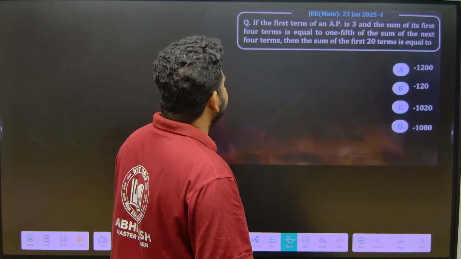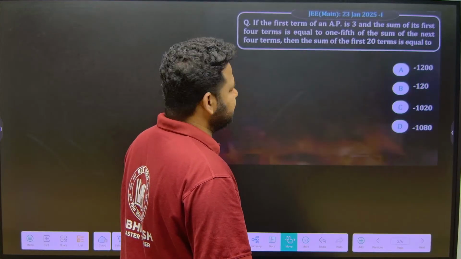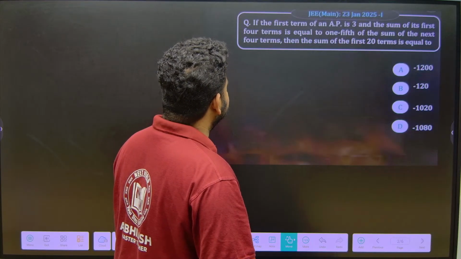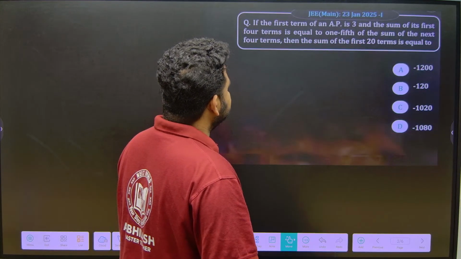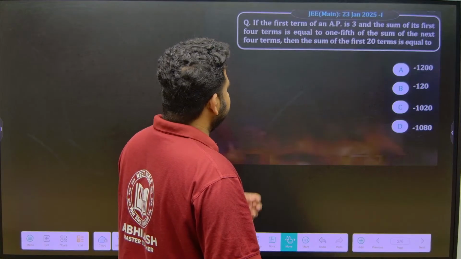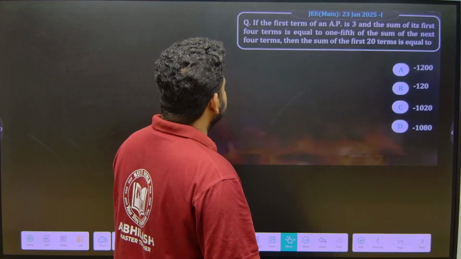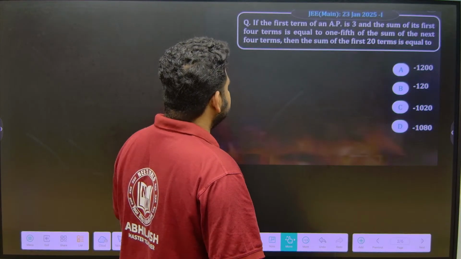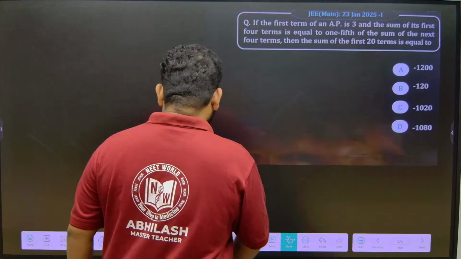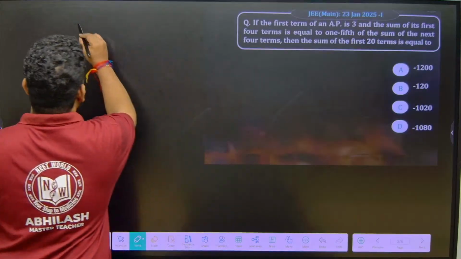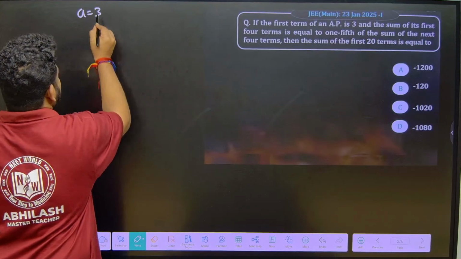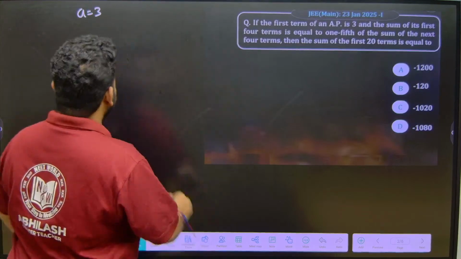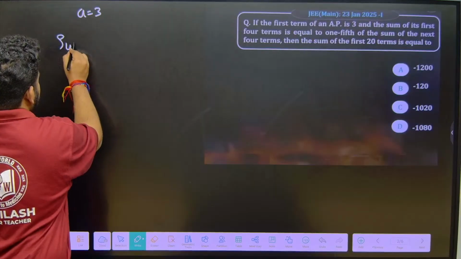This question says: if the first term of an AP is 3, that means A is 3, and the sum of its first 4 terms is equal to 1/5 of the sum of the next 4 terms, then the sum of the first 20 terms is equal to what? So the first term of an AP is 3, that means I will take A is equal to 3. And the sum of the first 4 terms, that means S4, is equal to what?